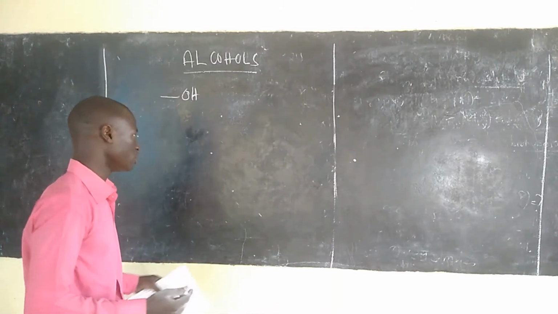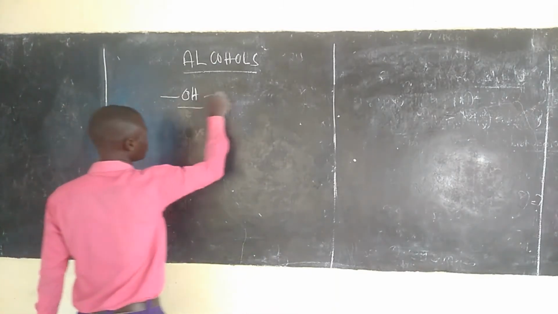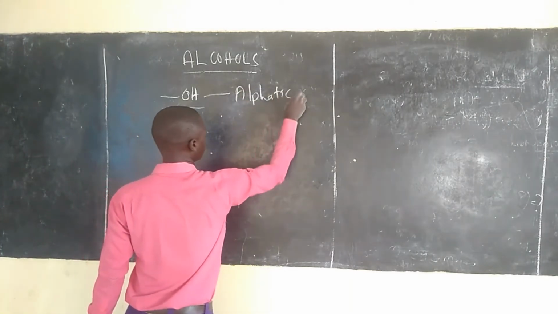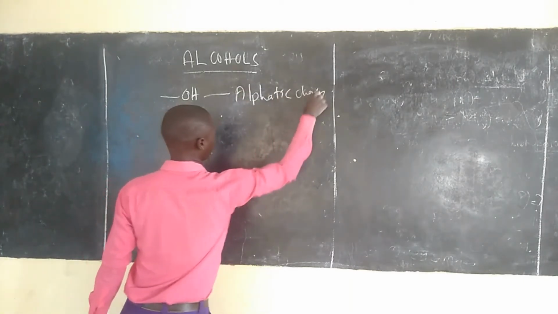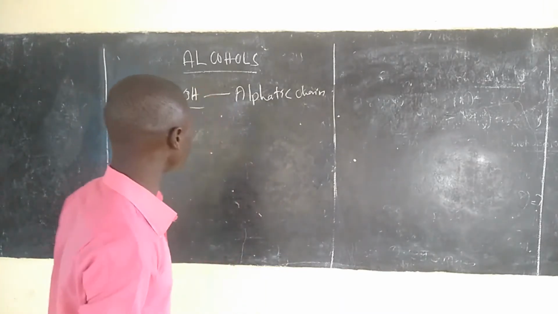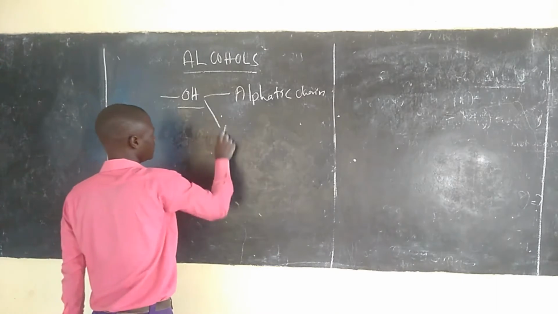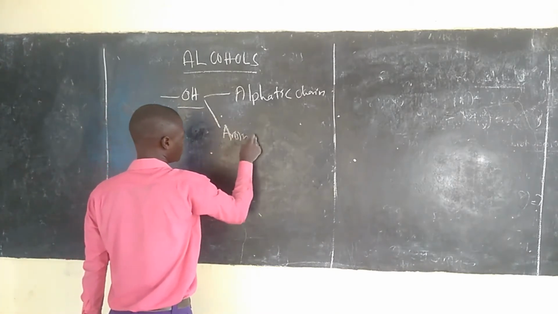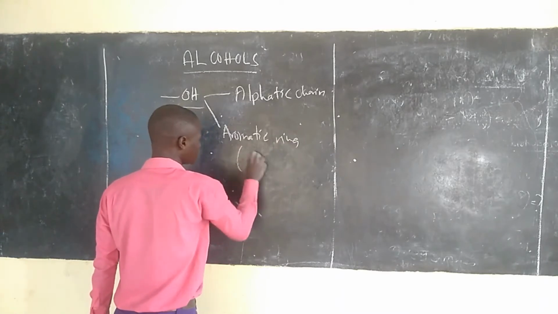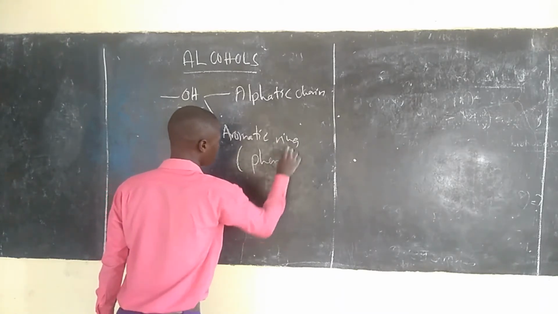So if the hydroxyl group is attached to an aliphatic carbon chain, the compound is described as an alcohol. But if it is attached to an aromatic ring, then the compound is described as phenol.